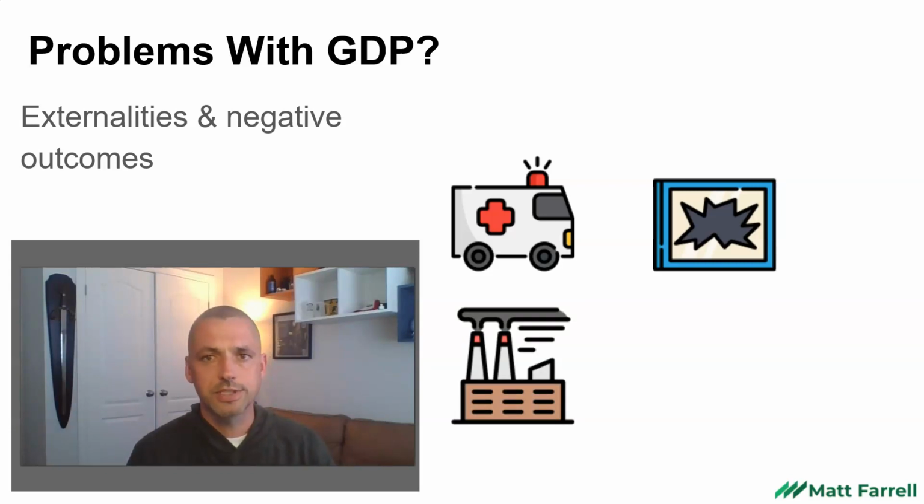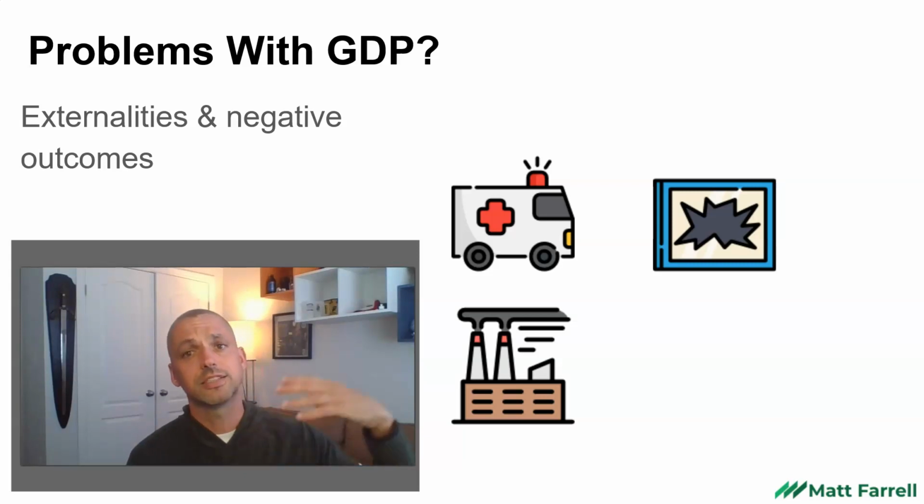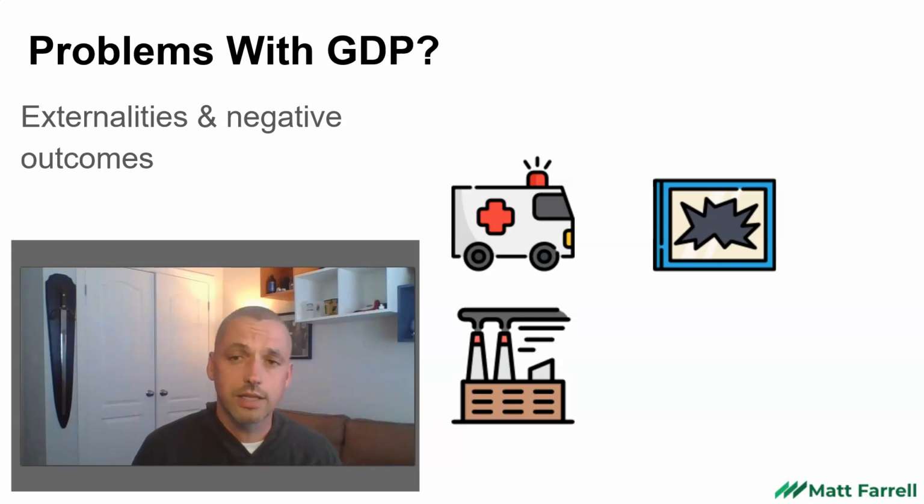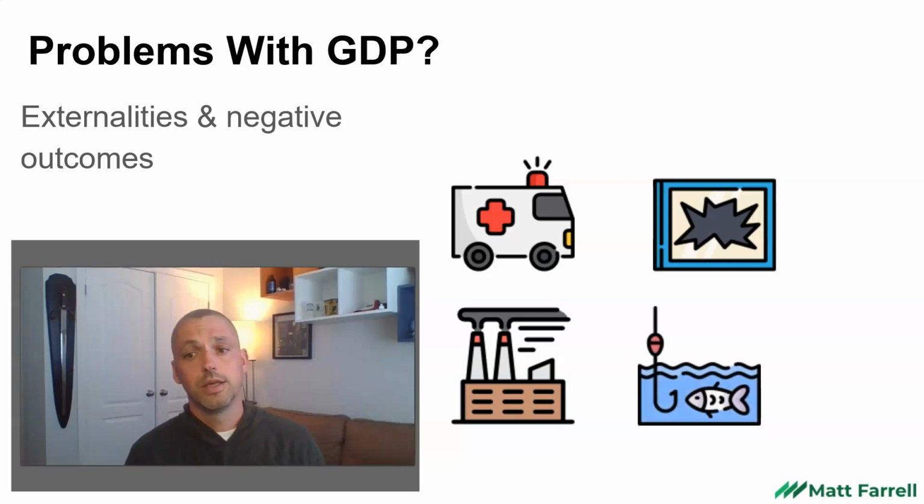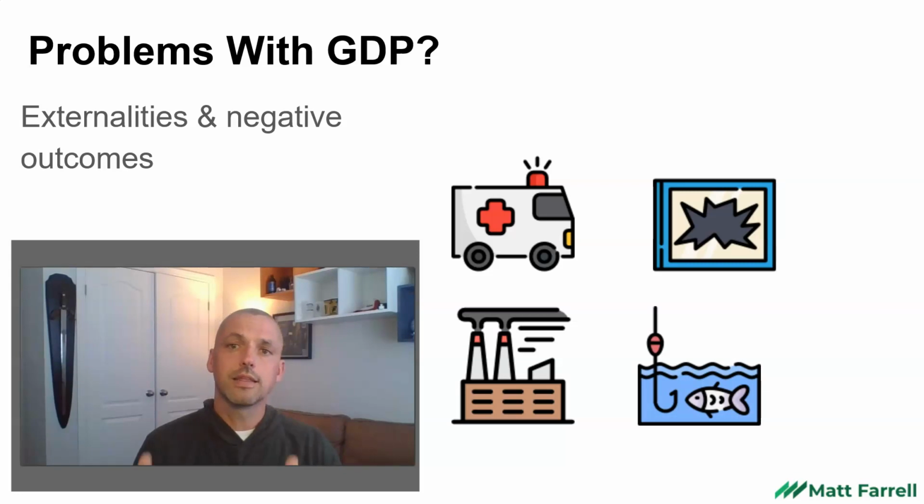Factories that have output. This can be in any different sector. However, sometimes the output has a negative externality such as pollution. Now, the things the factory produces would count as economic activity, but the pollution is not costed. That is an externality because it affects other people that are not directly involved in the transaction. And even something like forestry or fisheries, taking the last fish out of the Atlantic Ocean would destroy the fishery, but GDP would go up because that is one additional fish that could be sold to market.